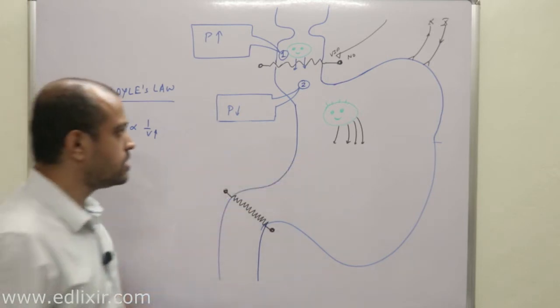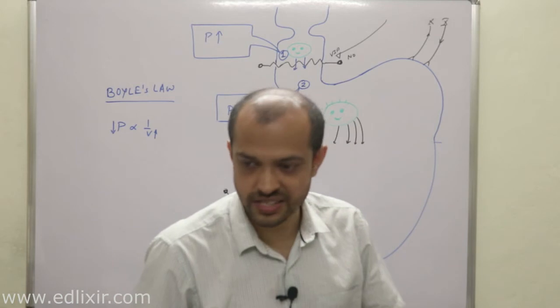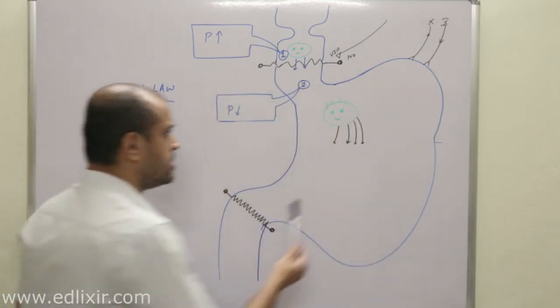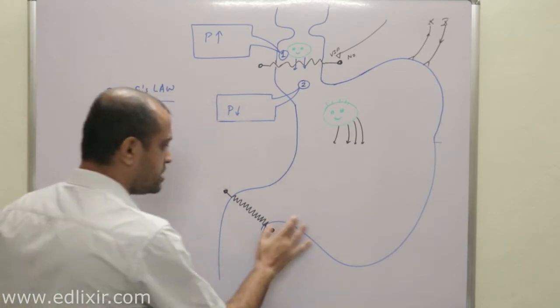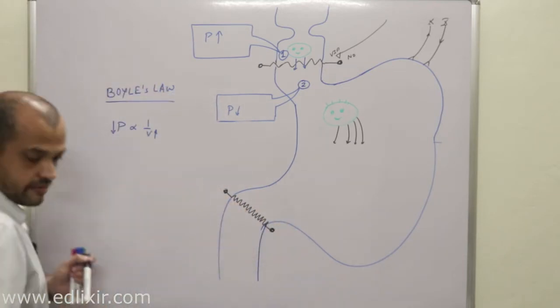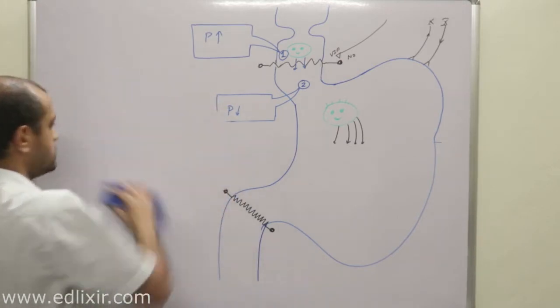Gastric juices and all. Now these gastric juices are coming out because of Meissner's plexuses which are present in the submucosal layer. A very important point will now happen here. You know what that is?